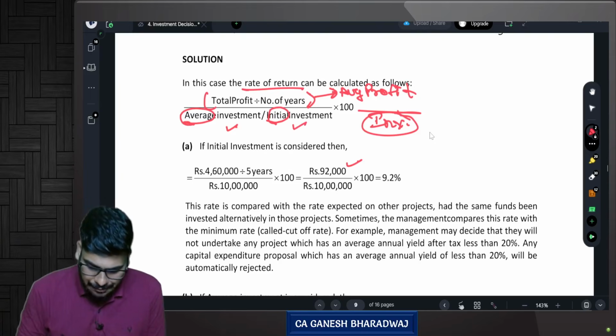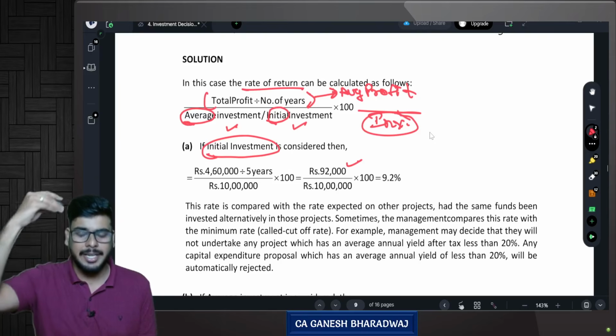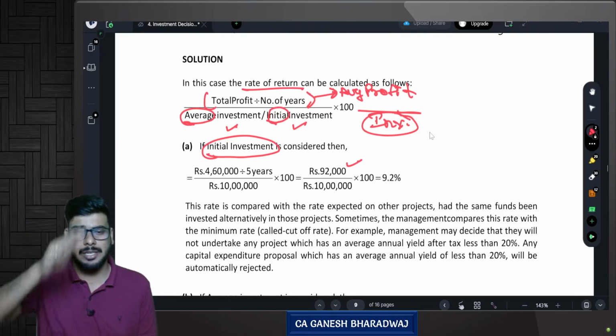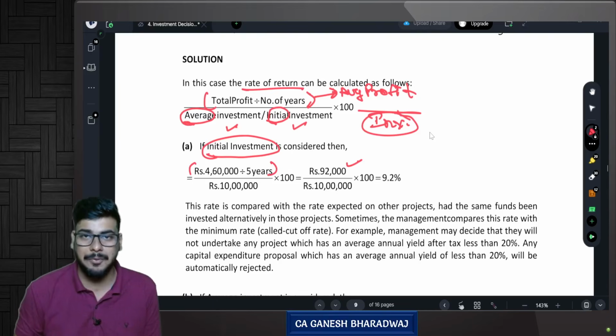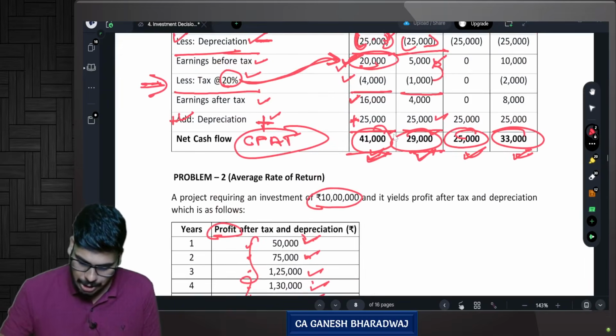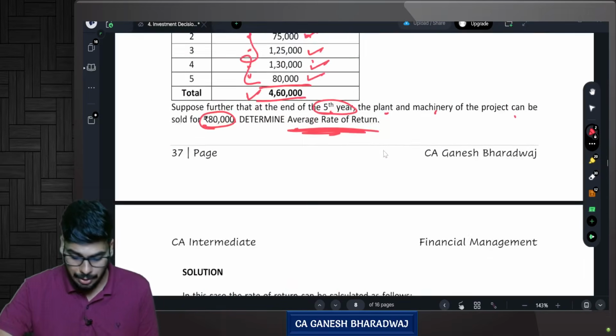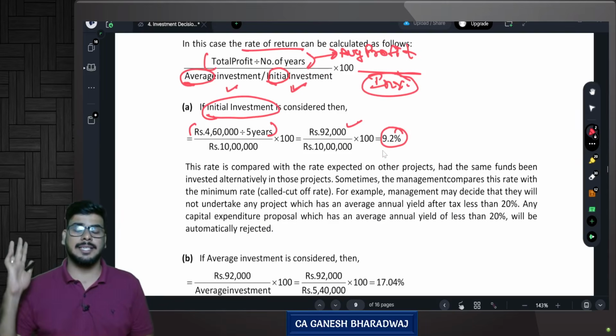So first, if the initial investment is taken, very simple. What is the numerator? Average profit, which is total profit for all the 5 years divided by 5 years, correct? 460 divided by 5, divided by initial investment. What is your initial investment? It's 10 lakh rupees. Are you clear with this? So divided by 10 lakhs, it gives you 9.2%. Are you clear with this?